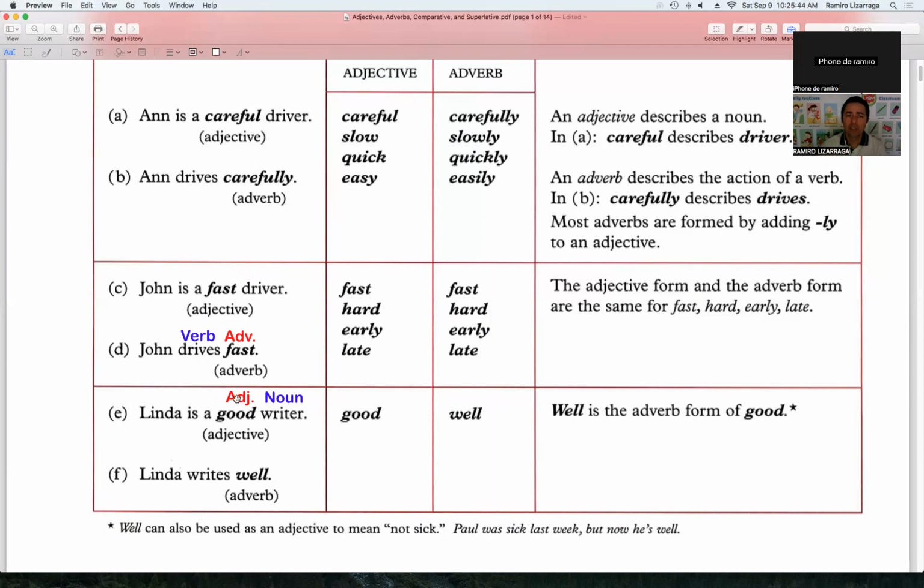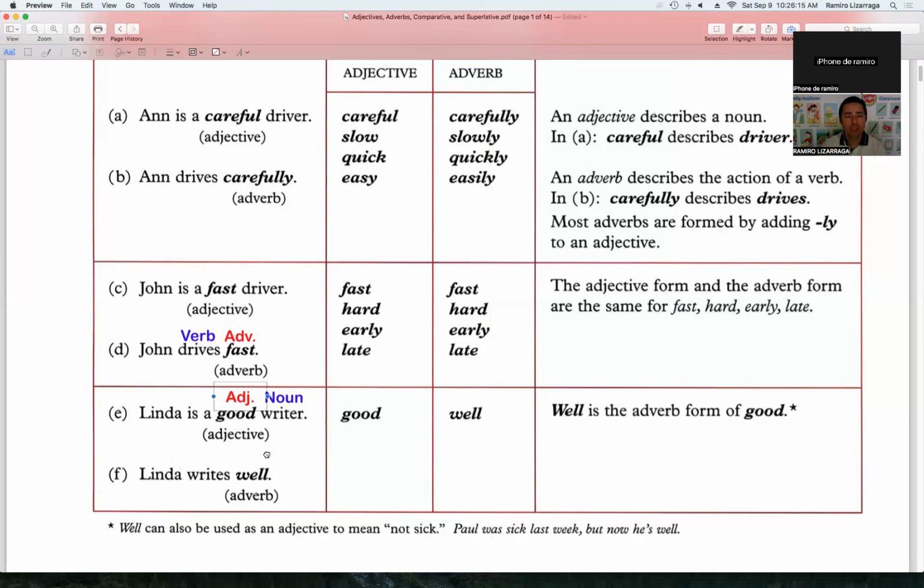Can we also say Linda is a careful writer? Makes sense. Linda is a fast writer? Yes, it makes sense. What else makes sense? A quick writer, yeah, or slow writer. Yeah, it makes sense to say this. It makes sense to me.